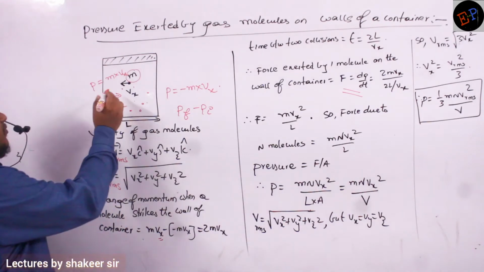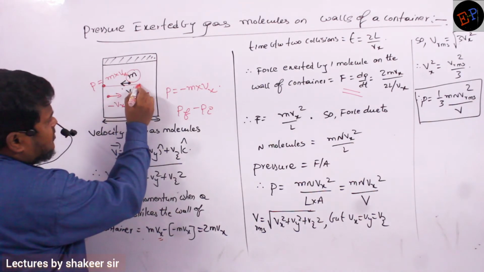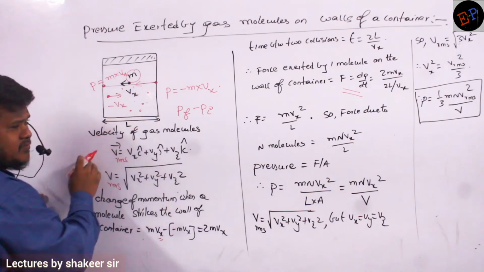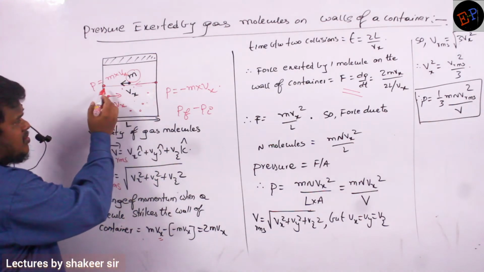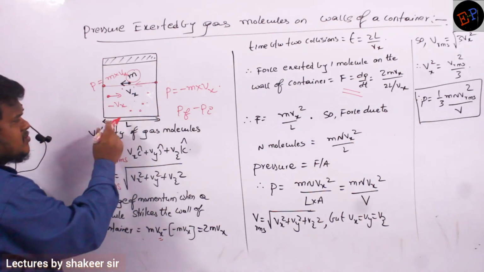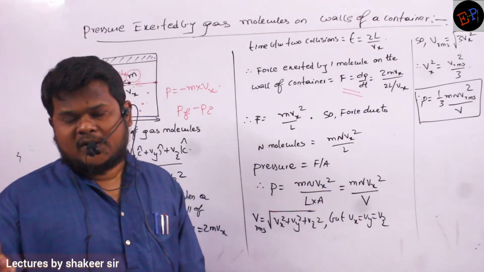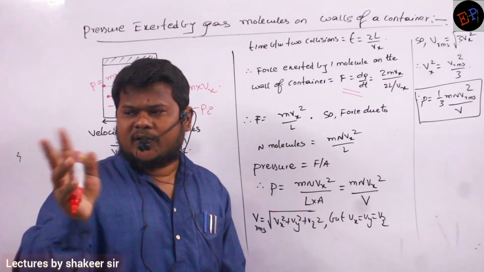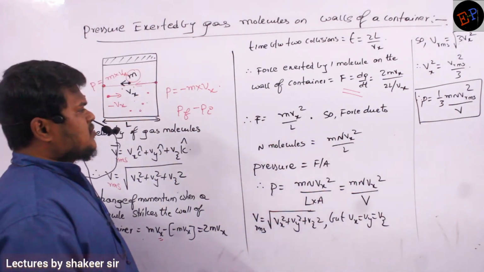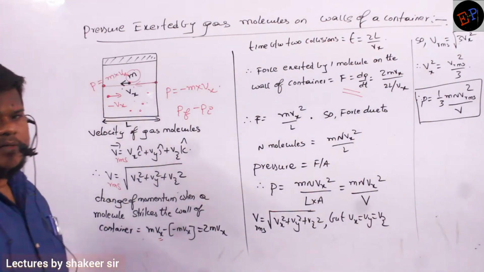So first of all, this molecule collides here. Then it goes to the other end of the wall. Here one more collision happens. Then again it returns back. It means to return to the same position, it has to travel a distance L, and in returning also it has to travel one more L distance. So the total distance traveled is 2L. To collide at the same position, it should go to one end of the container and return back also. Clear? So the time taken between two collisions is 2L divided by the velocity along the x-axis.